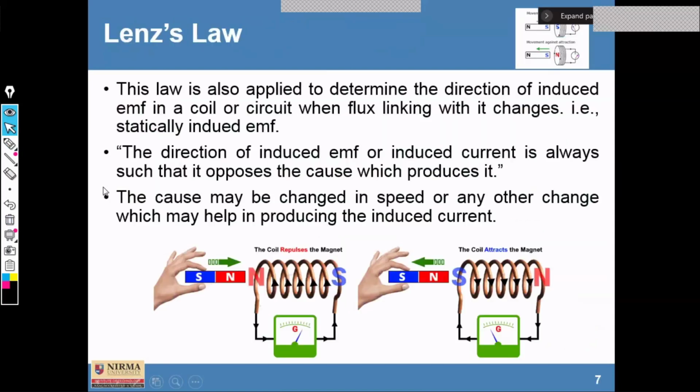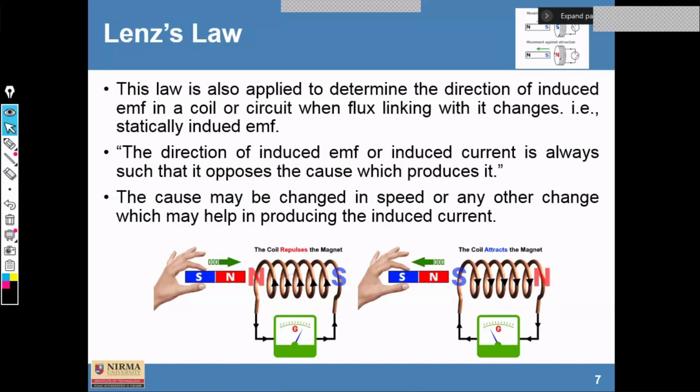we can go for Lenz's law. This law is also applied to determine the direction of induced EMF in the coil or circuit when the flux linking with it changes, like statically induced EMF. So we are going to discuss statically induced EMF as well as dynamically induced EMF.